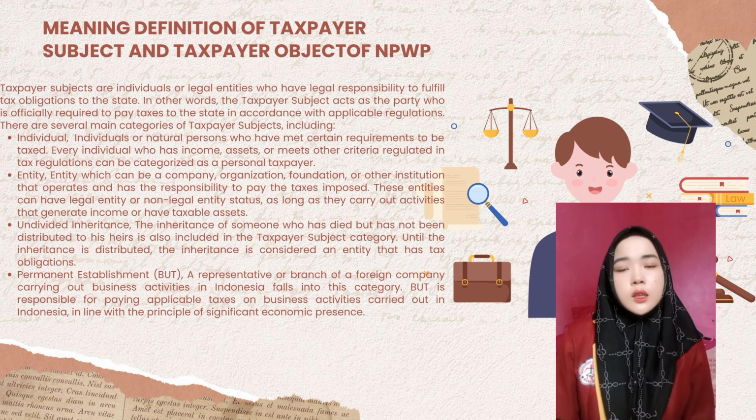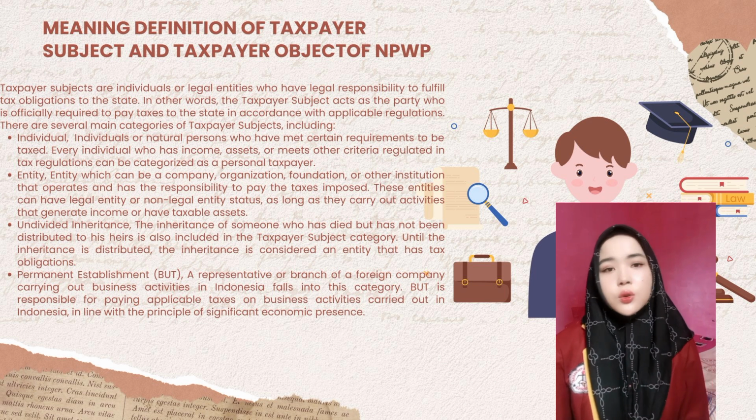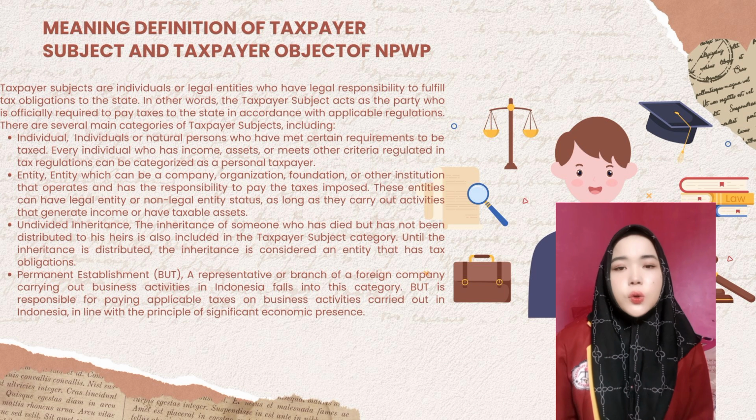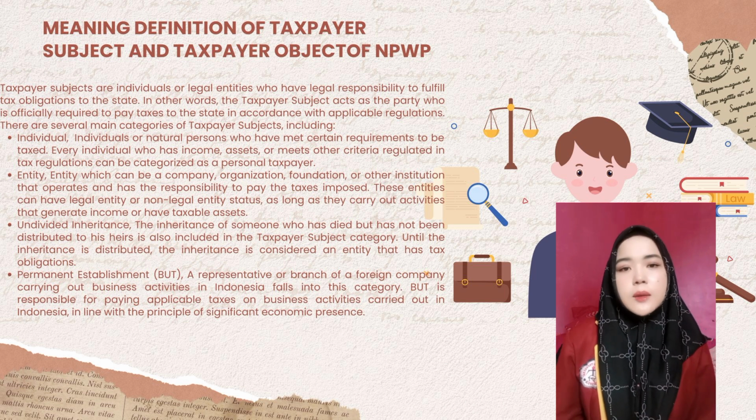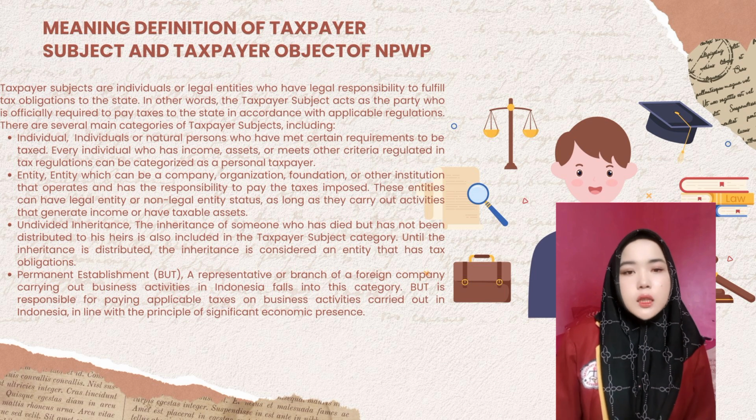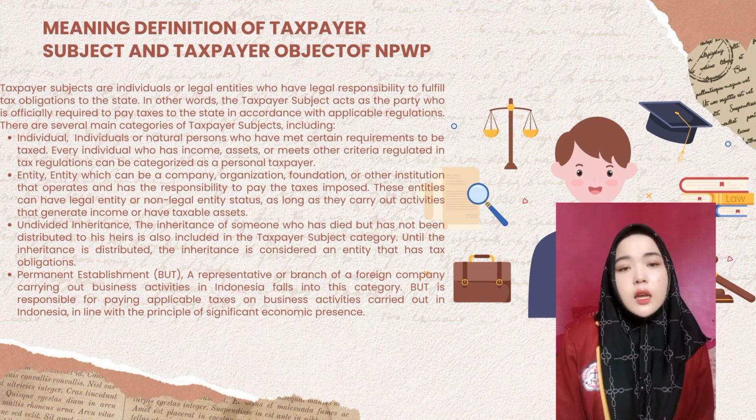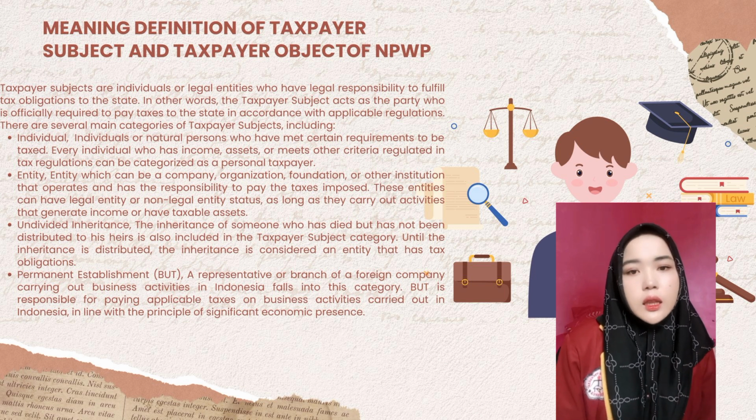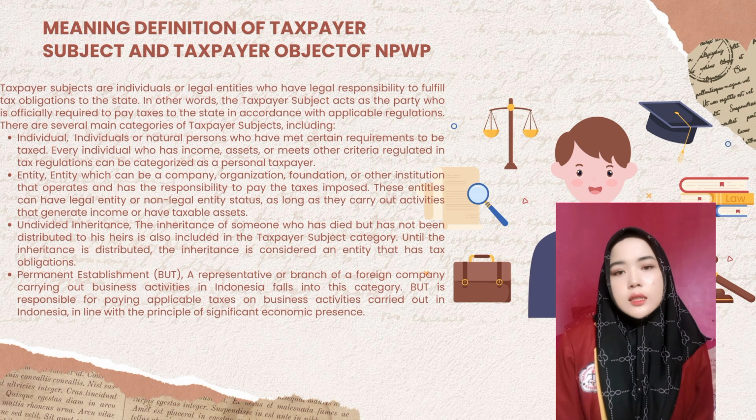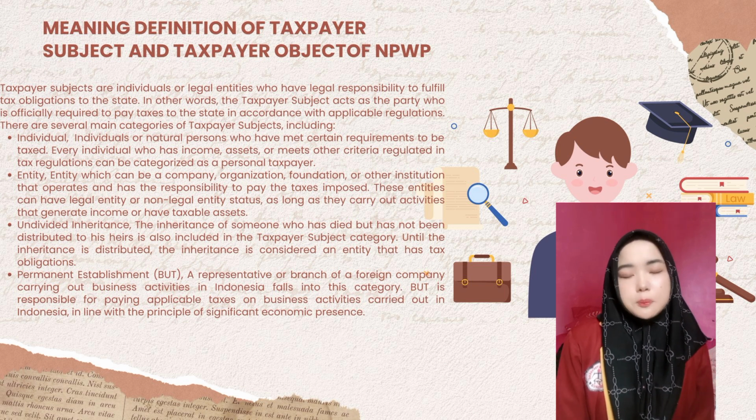Every individual who has income, assets, or meets other criteria regulated in tax regulations can be categorized as a personal taxpayer. 2. Entity. An entity can be a company, organization, foundation, or other institution that operates and has the responsibility to pay the taxes imposed. These entities can have legal entity or non-legal entity status, as long as they carry out activities that generate income or have taxable effect.